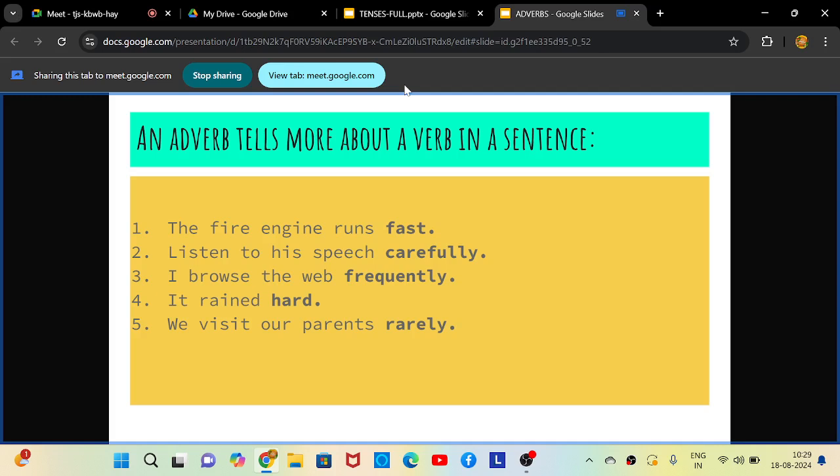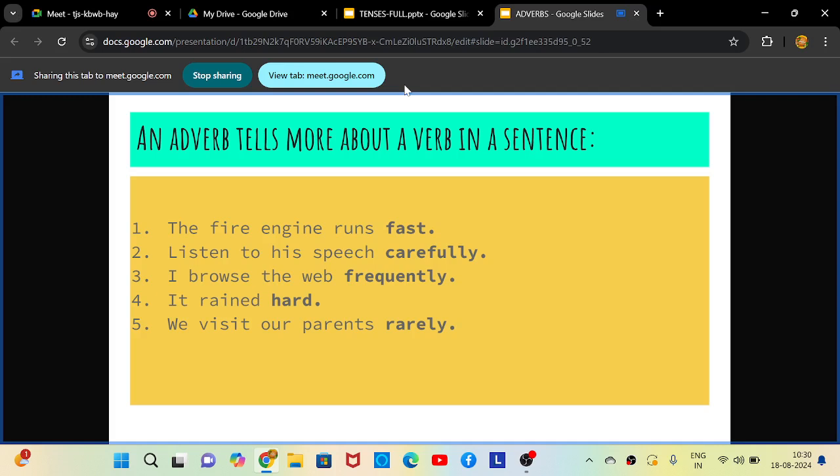Very good. Okay, so here you can see the fire engine runs fast. So fast is an adverb here. Listen to his speech carefully. I am asking you to listen to somebody's speech. How am I asking you to listen? Carefully. So carefully is an adverb. I browse the web frequently.